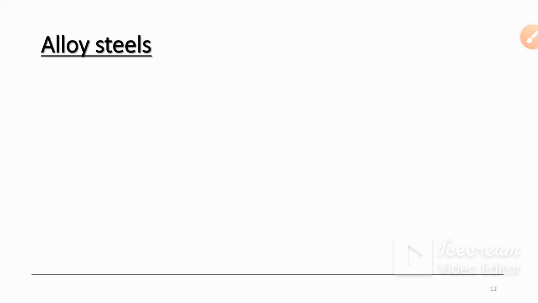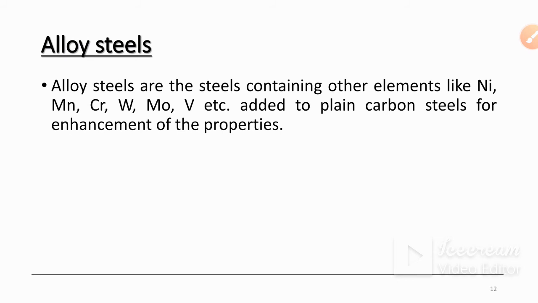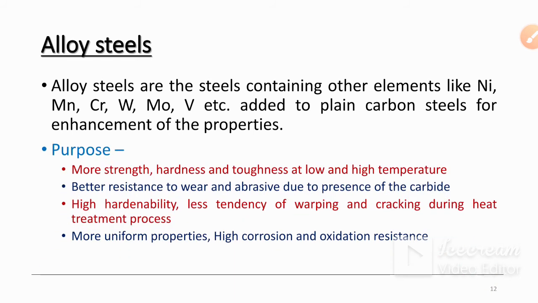Next topic is alloy steels. Alloy steels are steels containing other elements like nickel, manganese, chromium, tungsten, molybdenum and vanadium, etc., which are added to plain carbon steels for enhancement of some mechanical, thermal and physical properties. Mostly the purpose of this alloying is to increase the strength, hardness and toughness at low and high temperature.